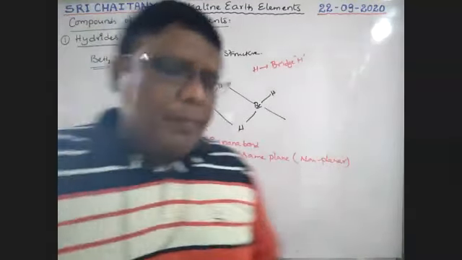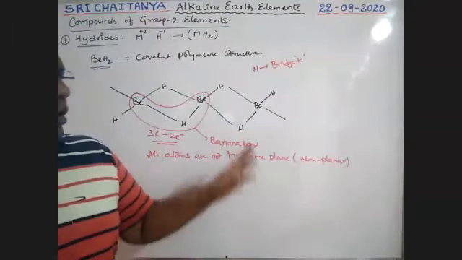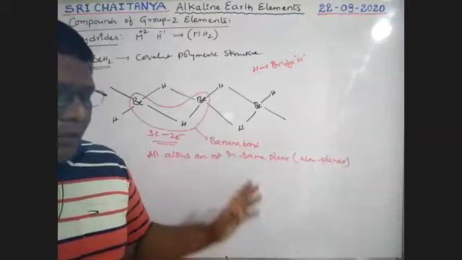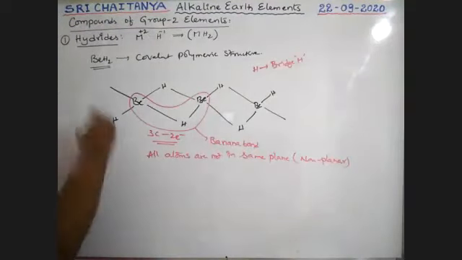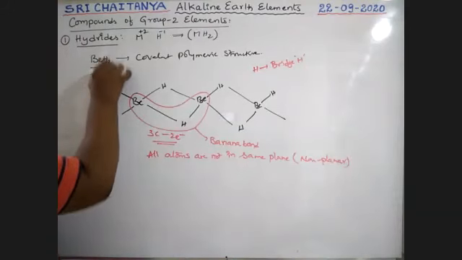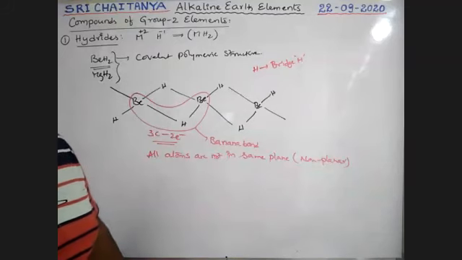Similarly, magnesium hydride is also there, just replacing that beryllium with magnesium. Both beryllium hydride and magnesium hydride are polymeric in nature. Magnesium hydride is similar to this one.